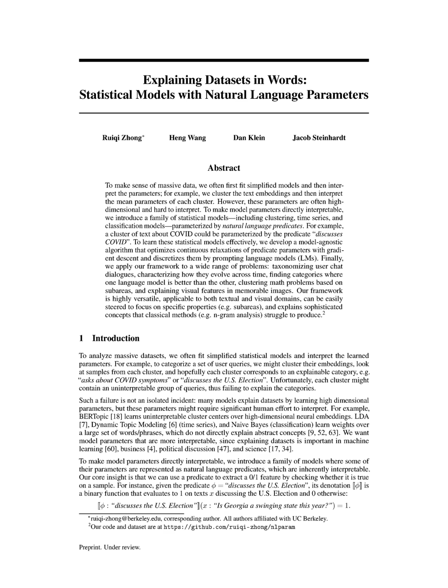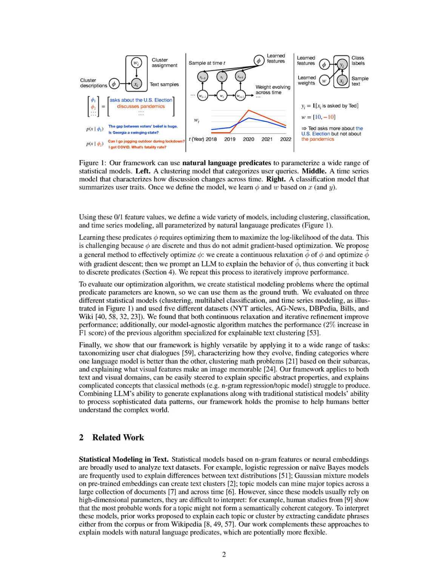The iterative refinement process involves repeatedly identifying the least useful predicate, optimizing its continuous representation, and updating it with a new candidate predicate, thereby enhancing the model's performance over multiple iterations. This combination of continuous relaxation and iterative refinement allows the method to effectively recover interpretable predicates that explain complex datasets.